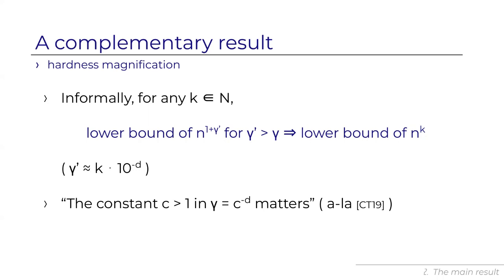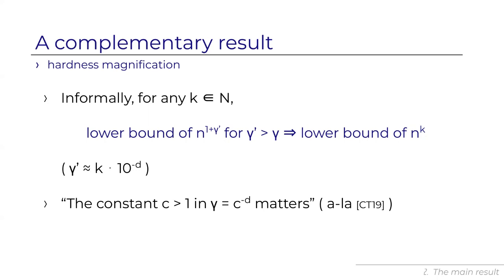Right, so we already know a lower bound of n to the 1 plus gamma for this function, and this result says that improving the lower bound to n to the 1 plus gamma prime, where gamma prime is slightly larger, would be enough to get a lower bound of n to the k, a polynomial lower bound. This is something that we don't know, of course, for TC0 for any function in NP. And gamma prime, again, decays exponentially with the depth.